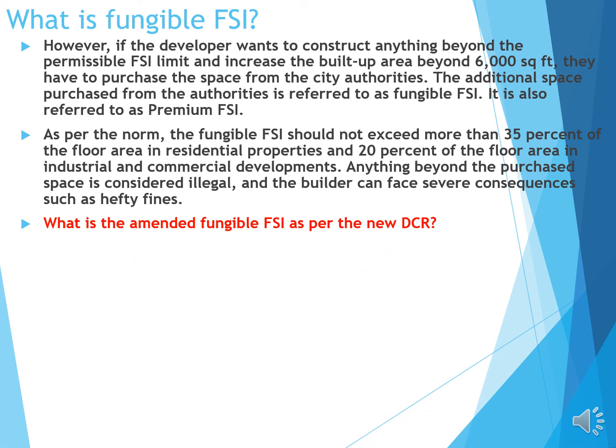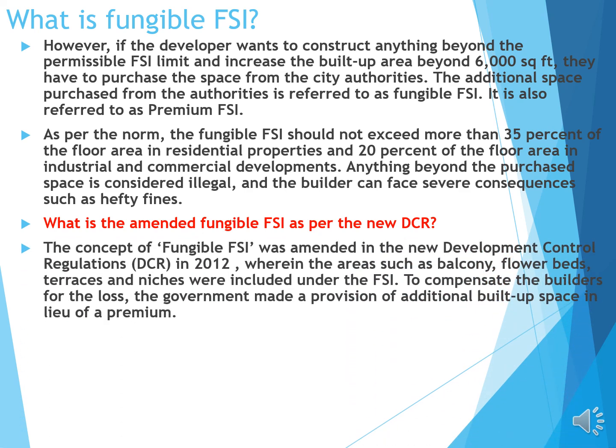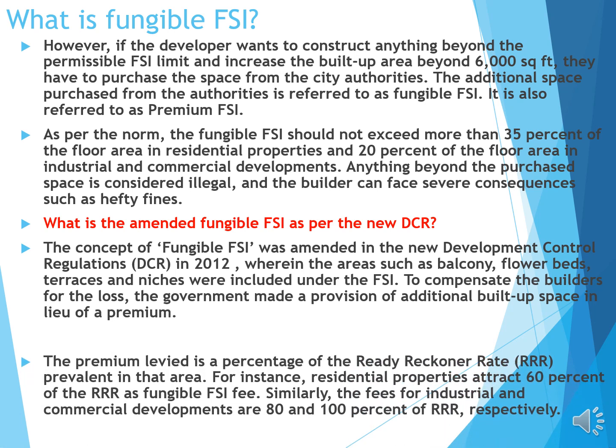What is amended FSI as per the new DCR? The concept of fungible FSI was amended in DCR 2012, wherein areas such as balconies, flower beds, terraces and niches were included under the FSI. To compensate the builders for these losses, the government made a provision of additional built-up space in lieu of a premium.